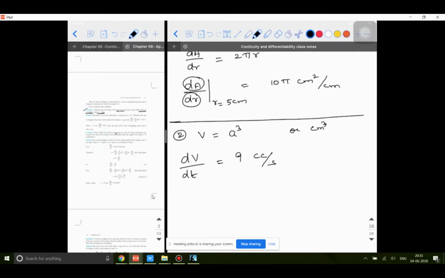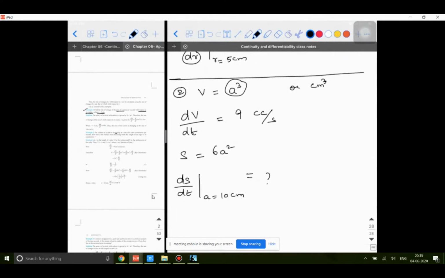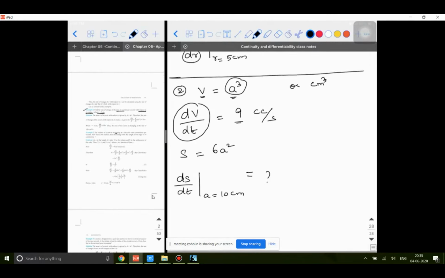If they have not mentioned anything about the surface area, you always take the total surface area into consideration. Don't take the lateral surface area. So for a cube of side a, what is going to be the total surface area? 6a square. So what is to be found? dS by dt at which value? When the value of a is equal to 10 centimeter. This is what we need to find. Okay. So dV by dt is given as 9 cc per second, and we have assumed V is equal to a cube, where a is assumed to be the side. Then what I'm going to do here is observe.